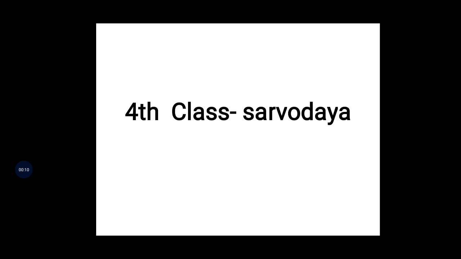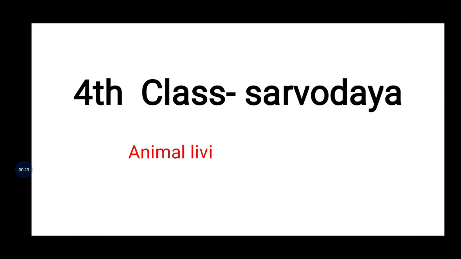In our fourth class, I'm going to start in continuation of our topic. What is the topic name? See here on screen: animals living and surviving. Animals have different adaptations. I already started the explanation about the animals, living and surviving.